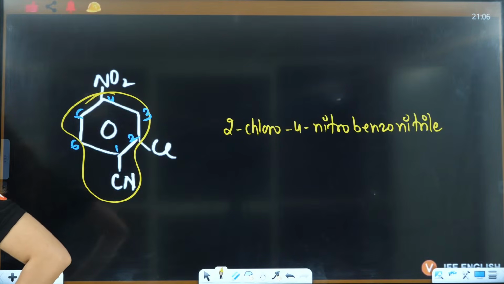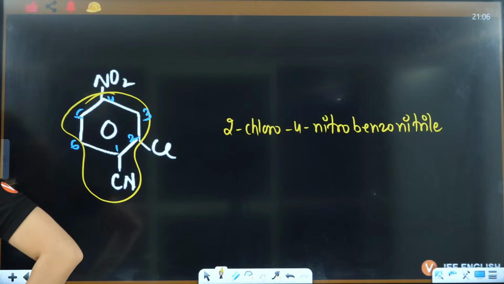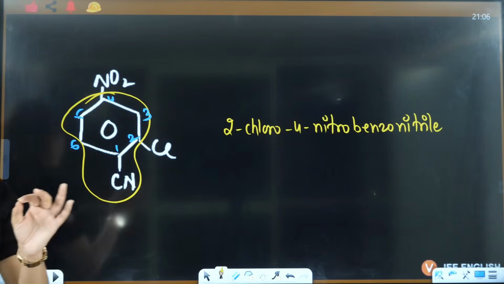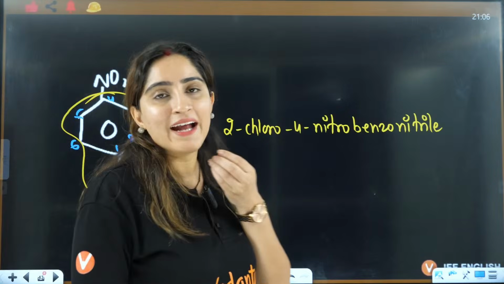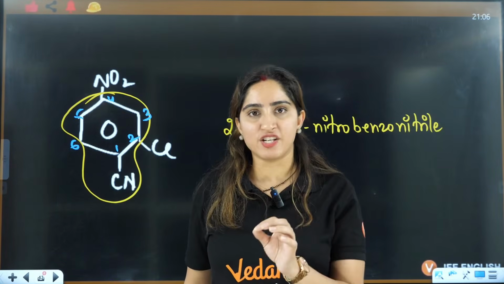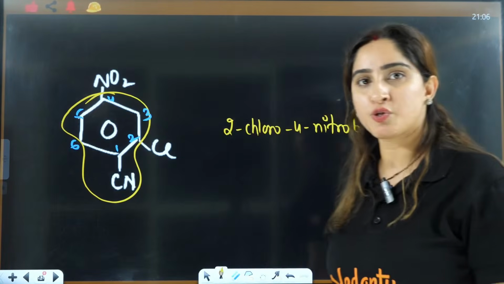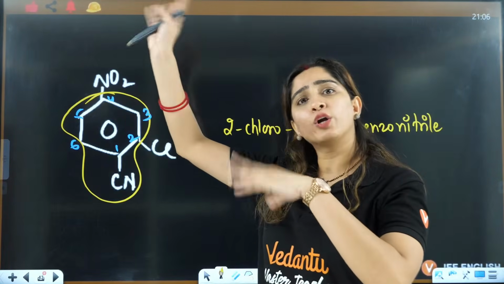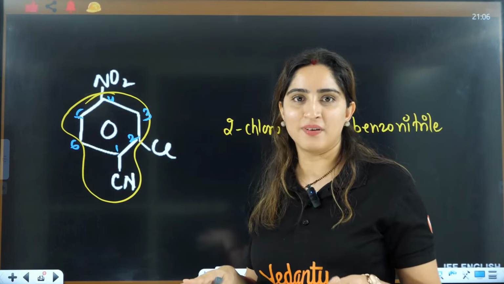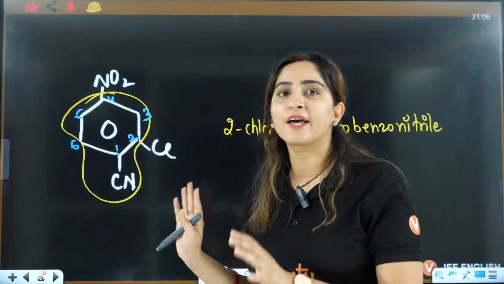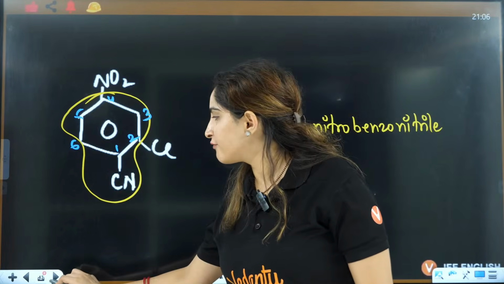Okay? Yes. Ma'am, why from Br, not from OH? Anjali, because Br is bromo and hydroxy is H. B is before H, no? So that's why. Alphabetically also we have to see. Those rules that I told you in the last lecture remain the same. Lowest locant rule, alphabet rule, that is there only. That will be applied everywhere.